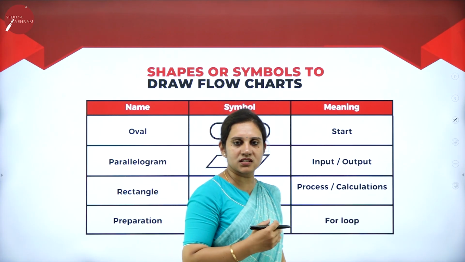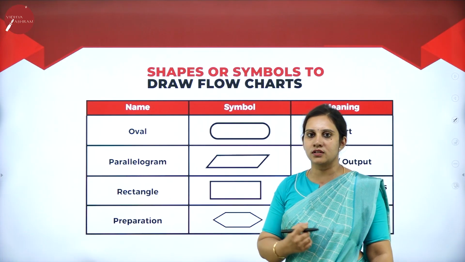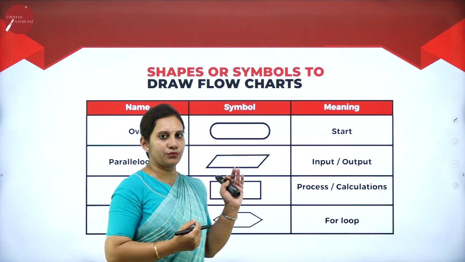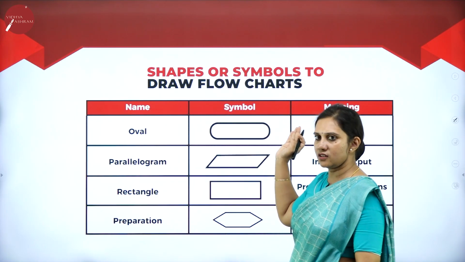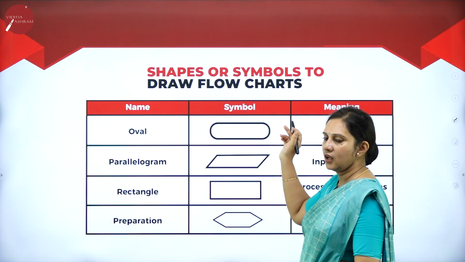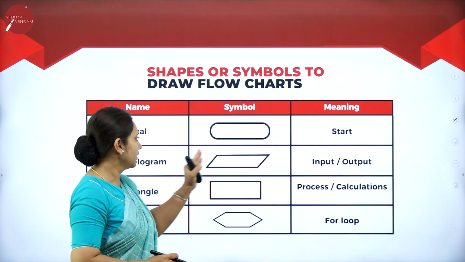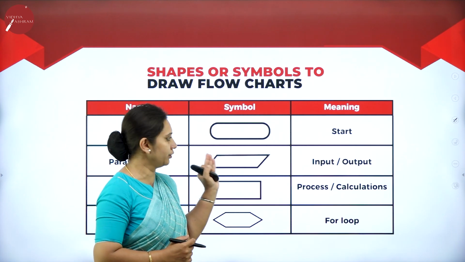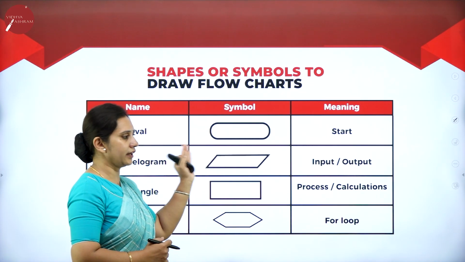So now let us see all the symbols, shapes and boxes we will use in the flowchart to visually represent an algorithm. The first shape is the oval. The oval shape represents start. Next we have a parallelogram. The parallelogram symbol, as you all know, represents input and output.